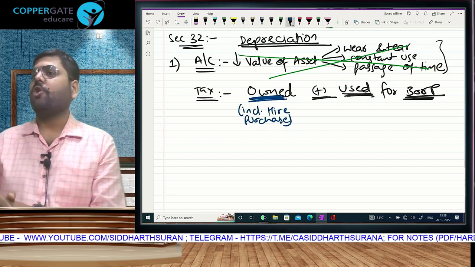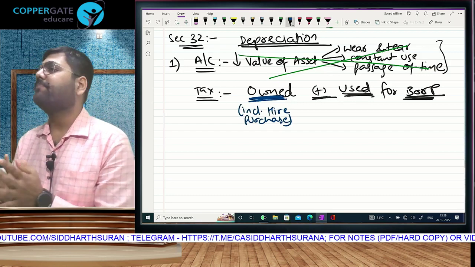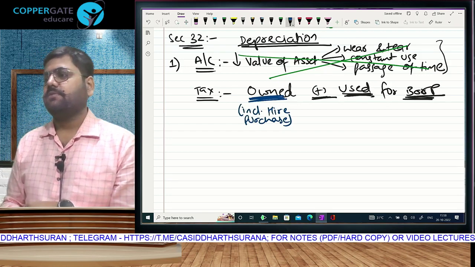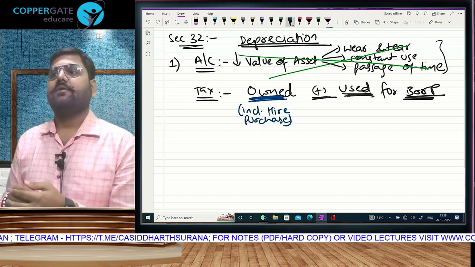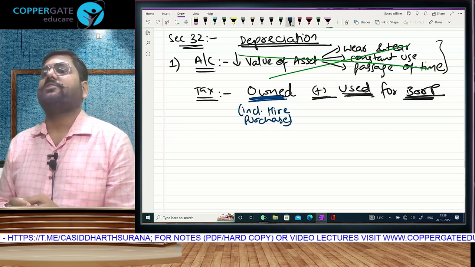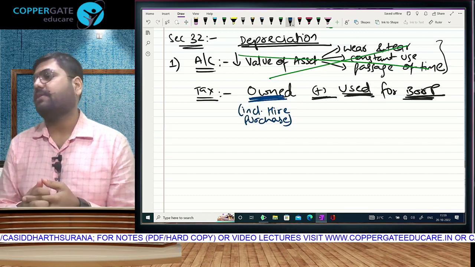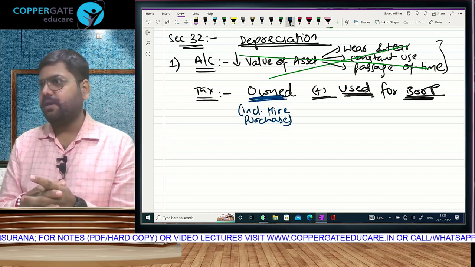Hire purchase, installment sale. We make down payment, and then we take possession of asset. We have to pay the installments. We can also call them EMIs. When we pay our last installment, that is when we get legal ownership. If we default in any of the installments, then the organization from which we purchase can repossess our asset. Take it away. All this will come in your accounts का treatment. Hire purchase में आएगा repossession of asset.